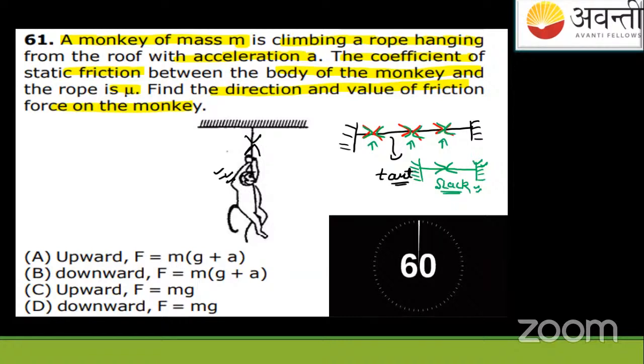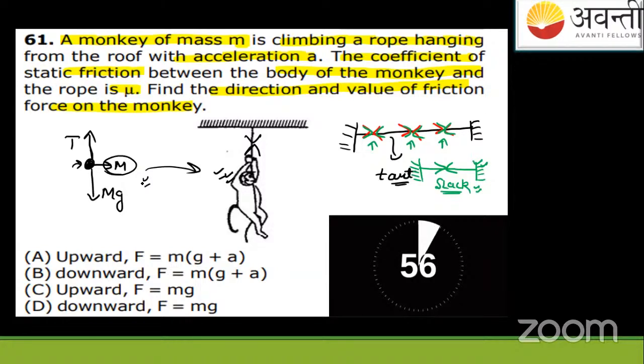If I draw the FBD of this, the question asks that the monkey of mass M is climbing a rope hanging from the roof, and the coefficient of static friction is this. So simple. Let us treat this monkey to be in equilibrium. Okay. So I will say like this. If this is M for this monkey, G, so I will write here tension up. This is mg, the weight of this person. Okay. This is mg. This is the equilibrium condition.